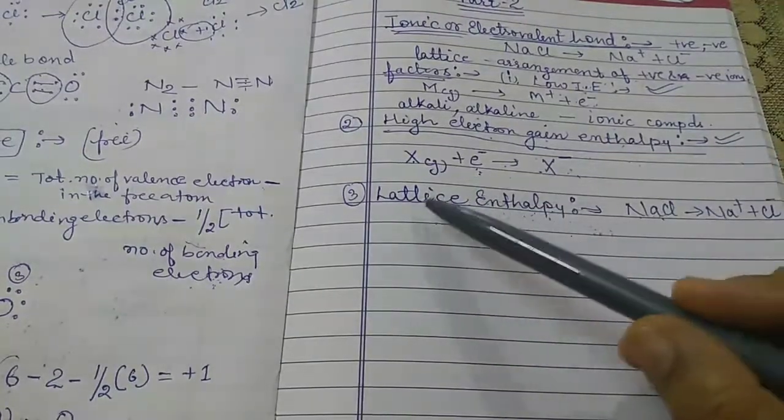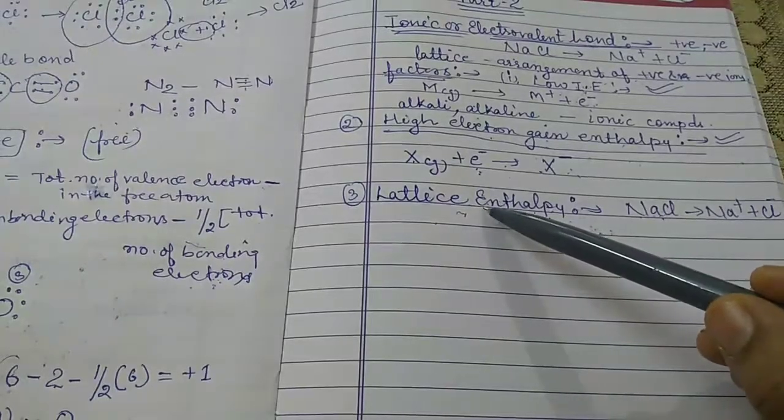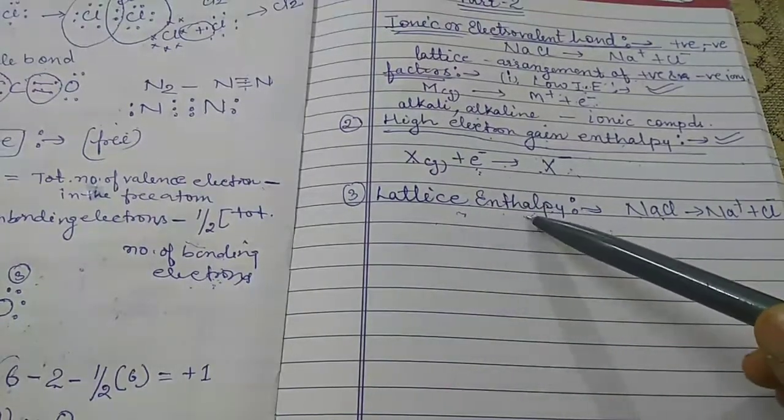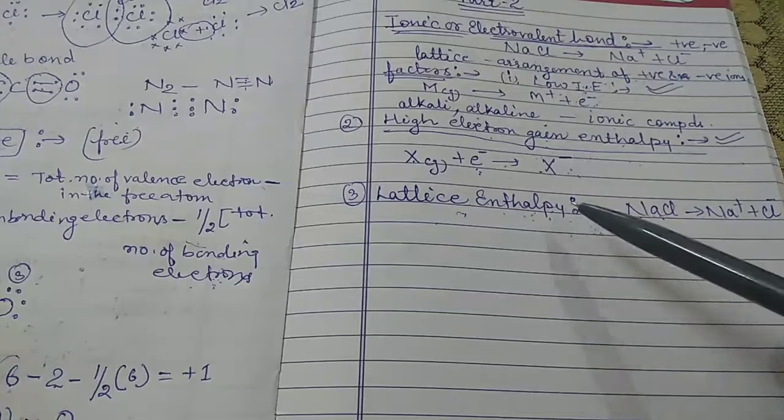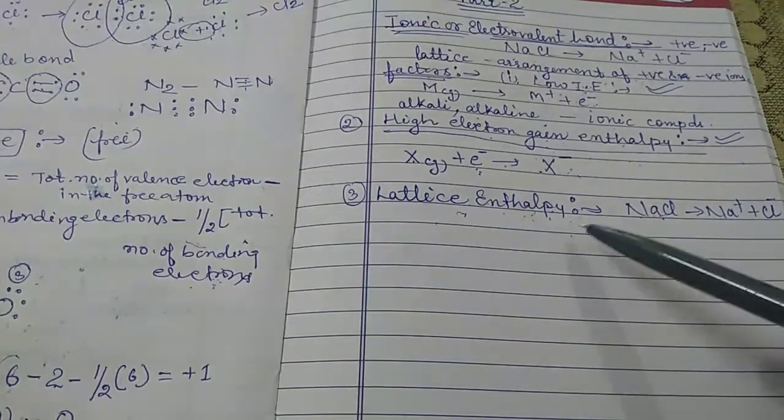The higher the value of the lattice enthalpy, the greater will be the ease of formation of the ionic compound.